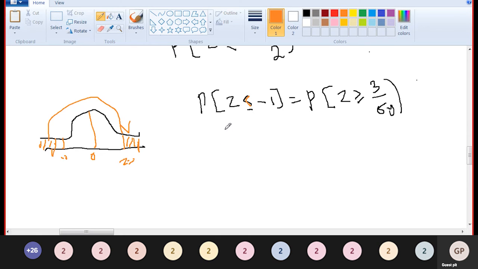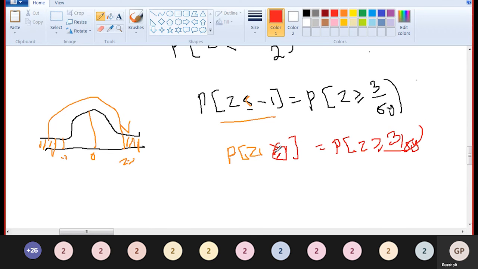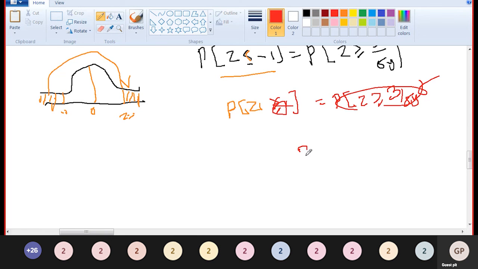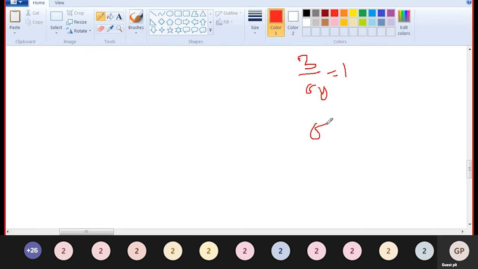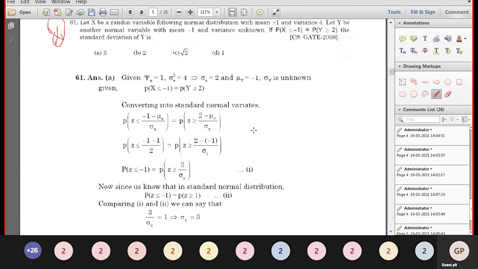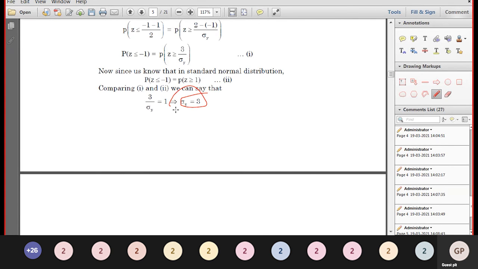So P of Z greater than or equal to 1 equals P of Z greater than or equal to 3 by sigma y. Therefore 3 divided by sigma y is equal to 1, so sigma y is equal to 3. The standard deviation of Y is 3, which is the correct answer.